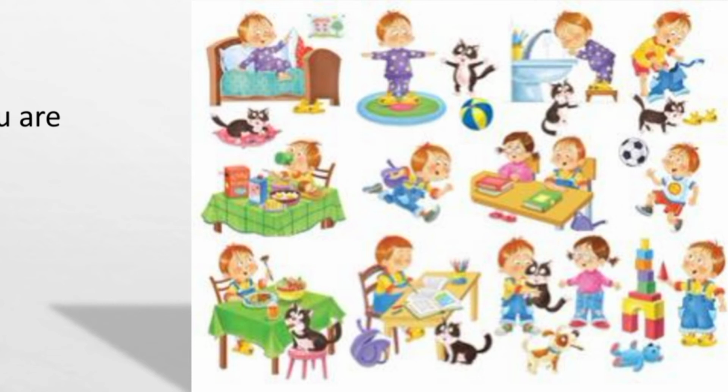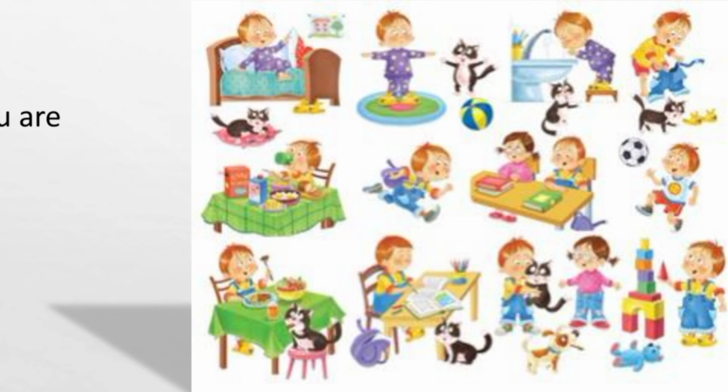Here is a boy sitting on a bed. So, boy is a name of a person and bed is a name of a thing. And cat is a name of an animal and ball is again a name of a thing. And see the next image, there is a sink, wash basin. It is a name of a thing.